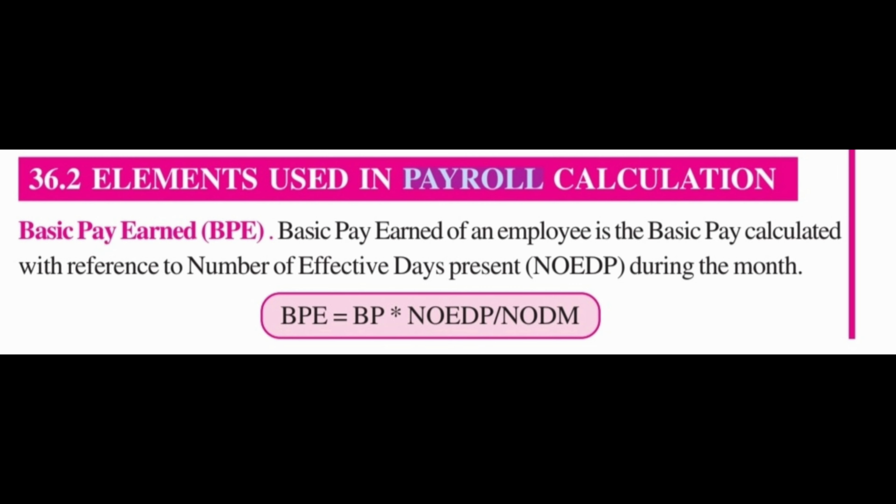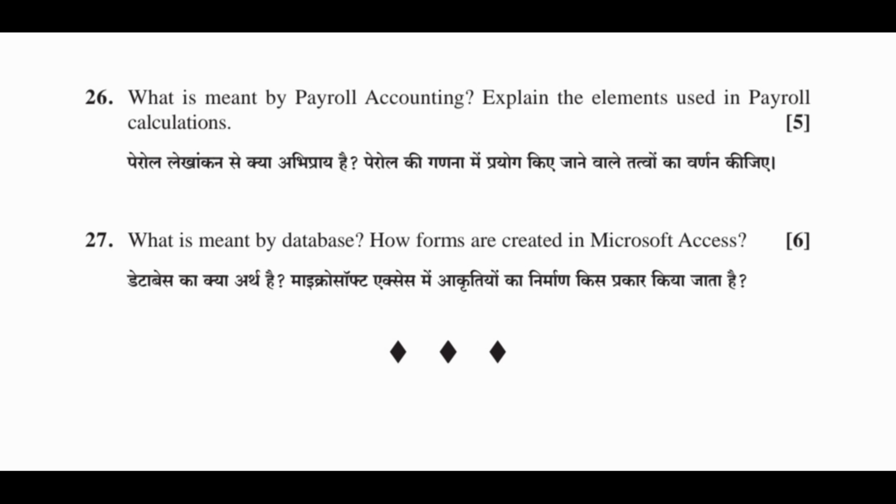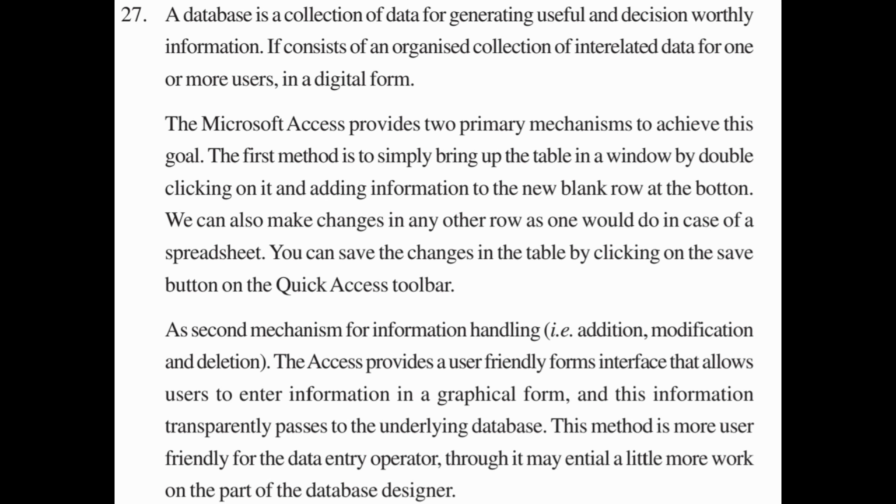Elements used in payroll: basic pay earned, dearness allowance, transport allowance, total earning, provident fund, tax deduction at source, recovery of loan installments, total deduction, number of effective days present. 27. What is meant by database? How forms are created in Microsoft Access? Pause the video and see the answer.